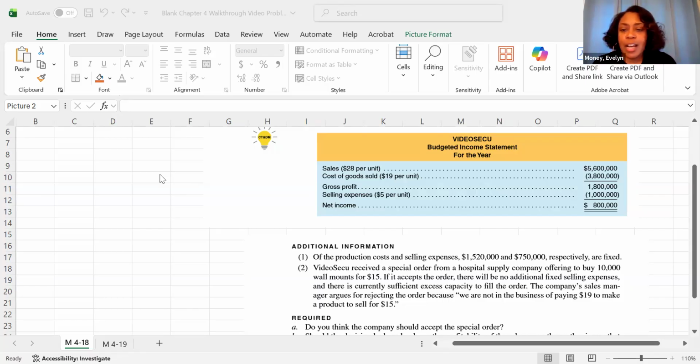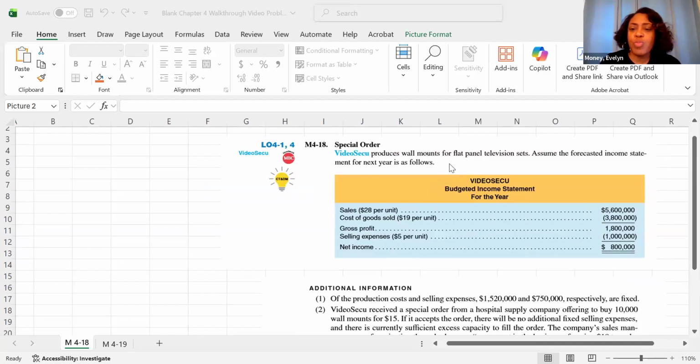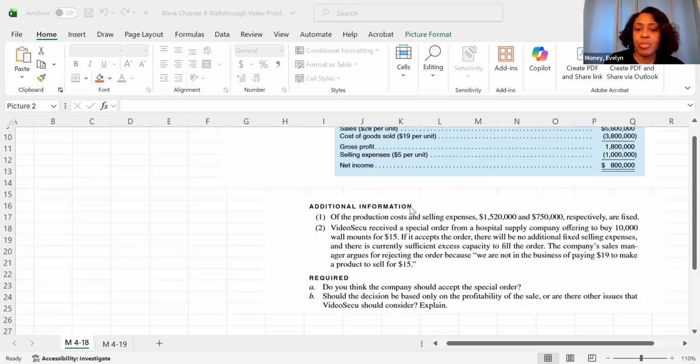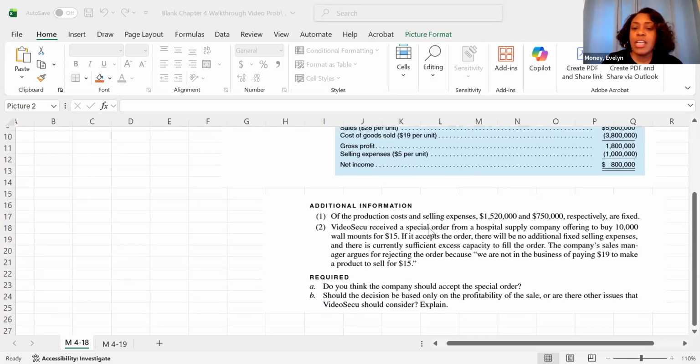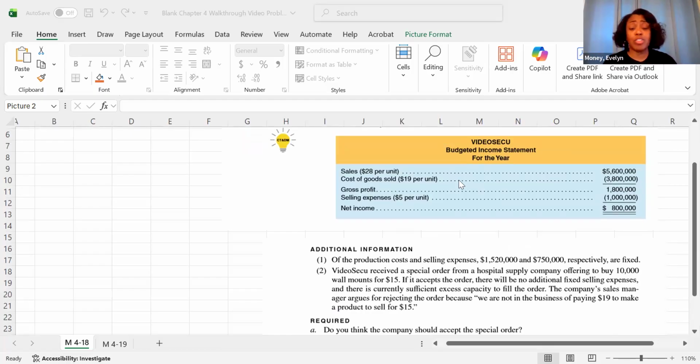All right, so we have this company and we see a budgeted income statement, and the company produces wall mounts for flat panel television sets. Assume the forecasted income statement for next year is as follows. Of the production costs and selling expenses, a portion of these costs are fixed. So notice that this is not a contribution margin income statement. This is a gross margin income statement. So buried in cost of goods sold and selling expenses are variable costs and fixed costs.